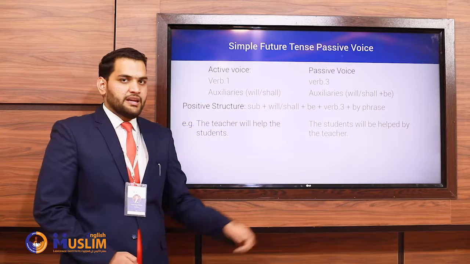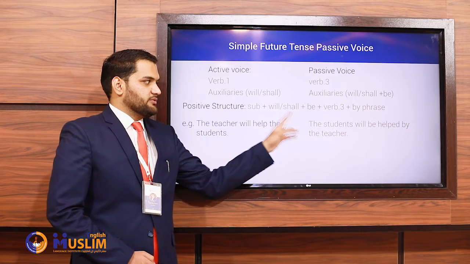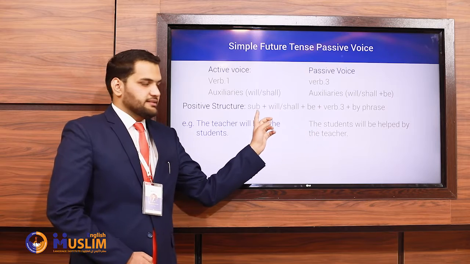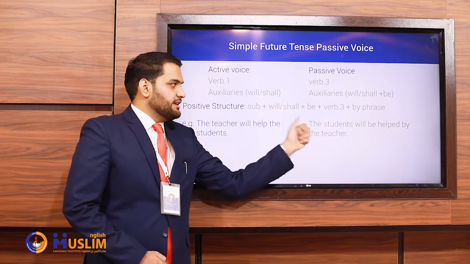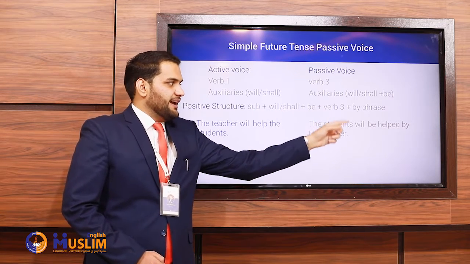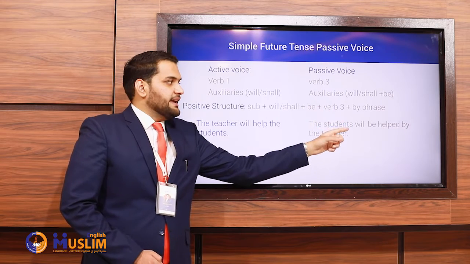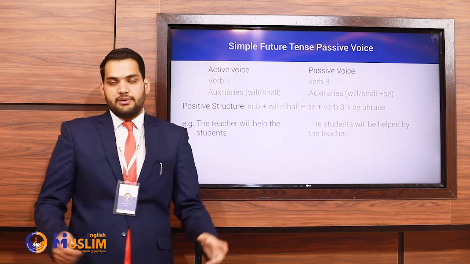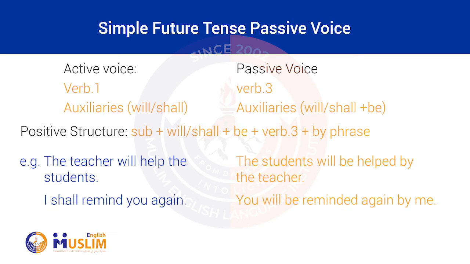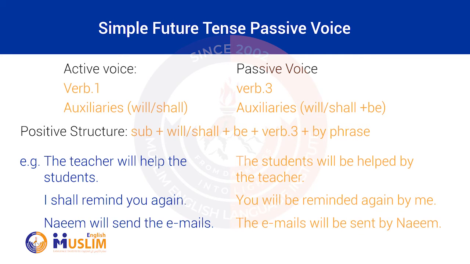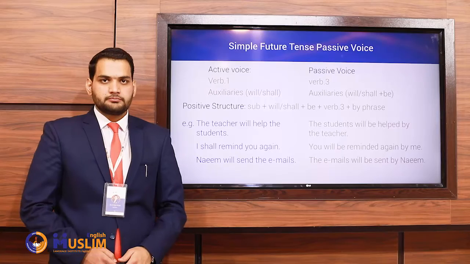teacher. In this sentence, if you compare it with the structure, the students is a subject. Will be is a helping verb. Helped is verb 3, and by the teacher is by phrase. I shall remind you again. You will be reminded again by me. Naeem will send the emails. The emails will be sent by Naeem.